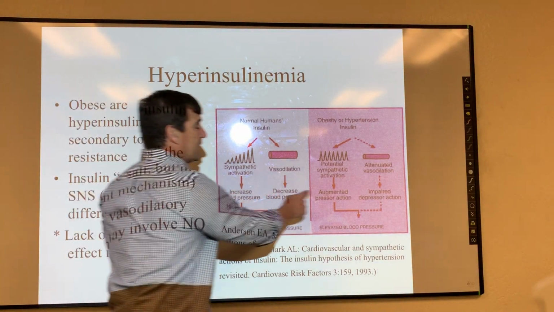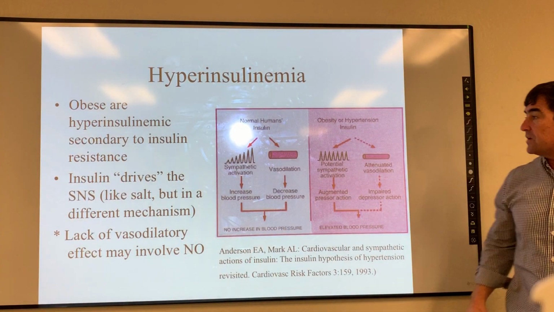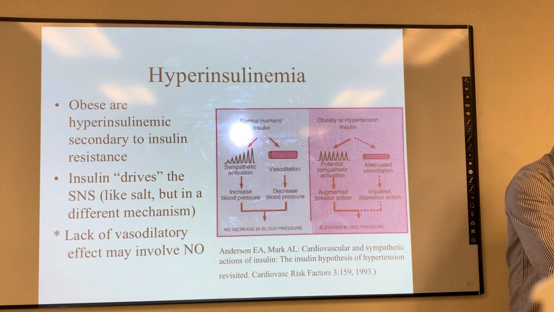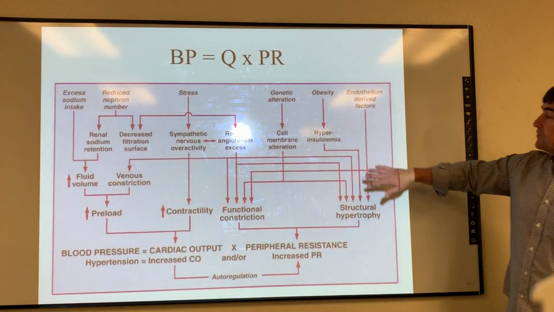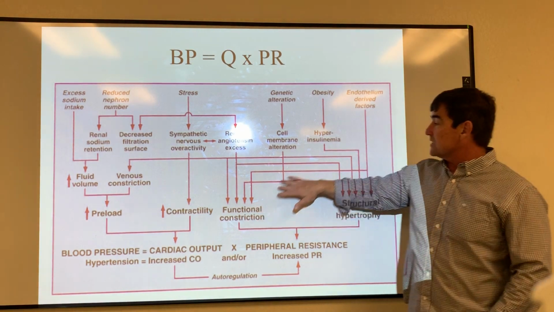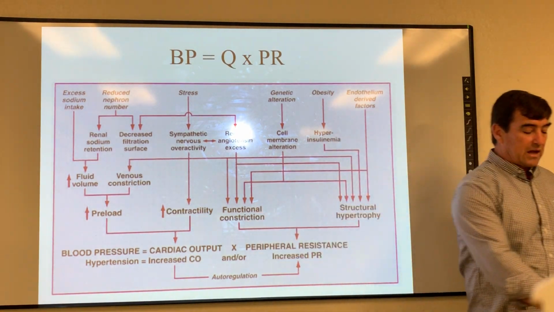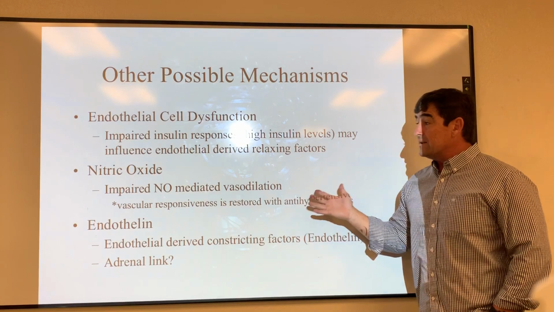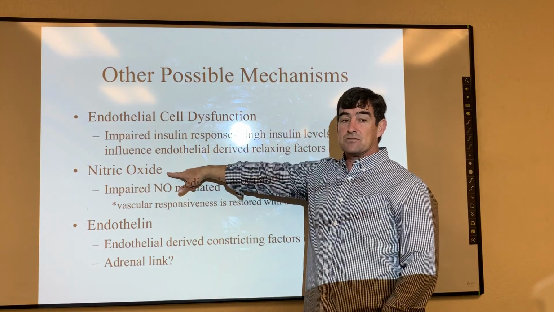And if we go back to that slide, again, make sure you understand what we're talking about here. If you have an alteration in insulin levels, that's going to cause functional vasoconstriction because you have an impaired vasodilatory response. Why does that happen? It probably involves nitric oxide.